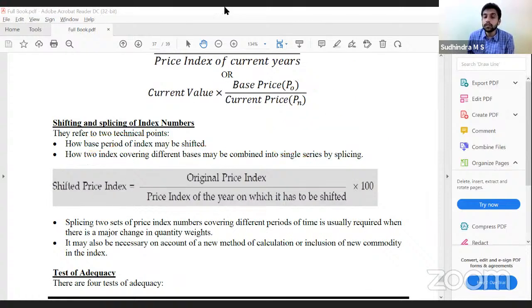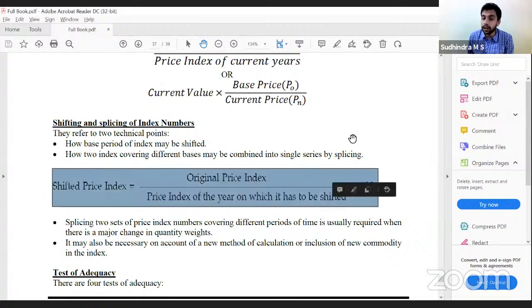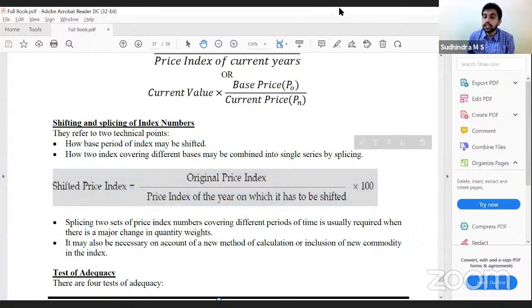So shifted price index is the original price index divided by the price index of the year on which it has to be shifted into 100. Original price index 120 divided by price index of the year on which it has to be shifted into 100. We get the shifted price index.